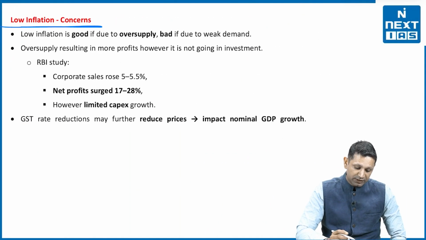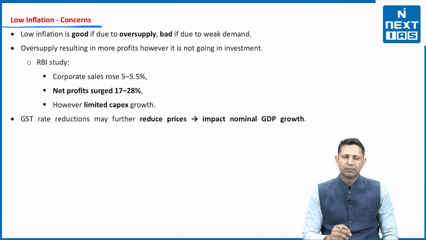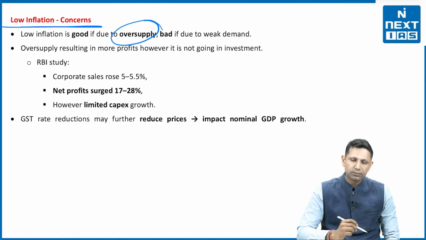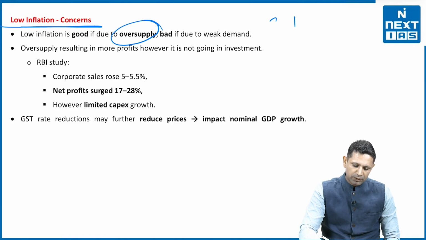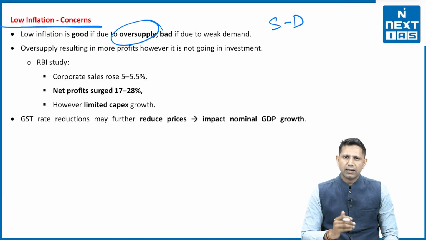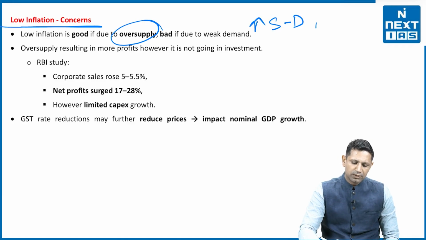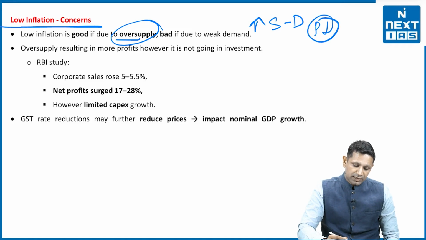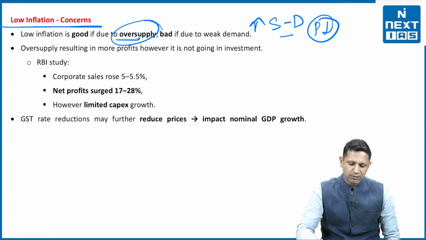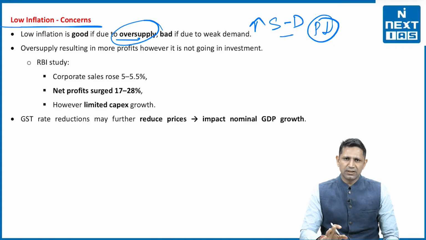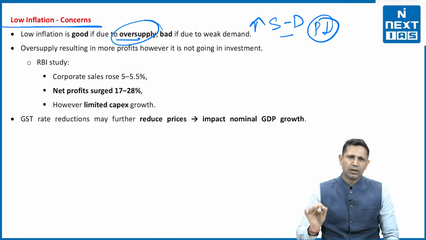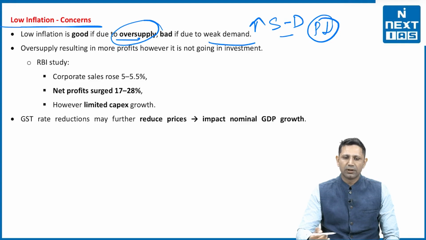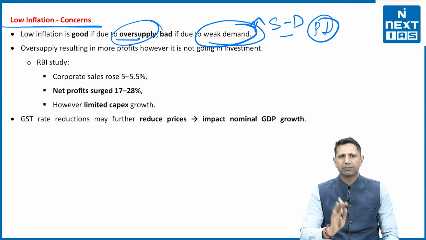The next is the low inflation. What are the concerns? The concern is whether the inflation is low because there is oversupply of goods. What do you mean by oversupply? The supply-demand dynamics is there. If the supply is more, then the prices are going to lessen, so inflation will stay low. If supply is more, that means the demand is being fulfilled. Therefore, if the inflation is low for that reason, it is fine. But if the inflation is low due to other reasons or due to weak demand, then that becomes a problem.